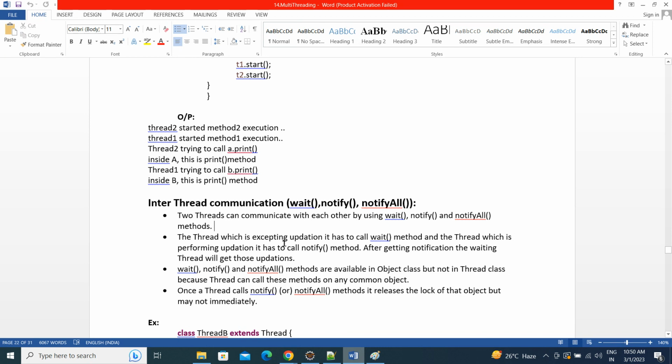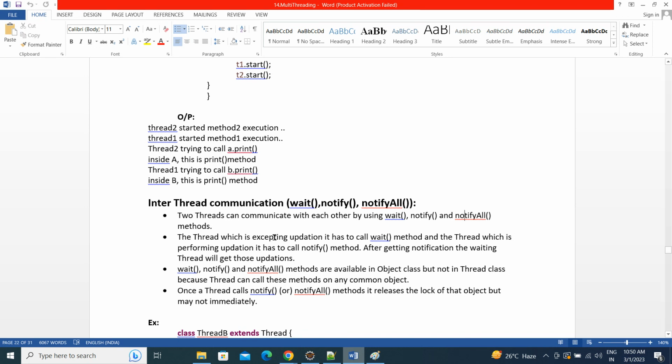Let's say two threads are communicating with each other using wait, notify, notify all. If I am expecting some update from a different thread, then I'll be in the waiting mode until that thread updates me. Until some other thread gives me the updation, I'll be in the waiting mode. I'll call the wait method.